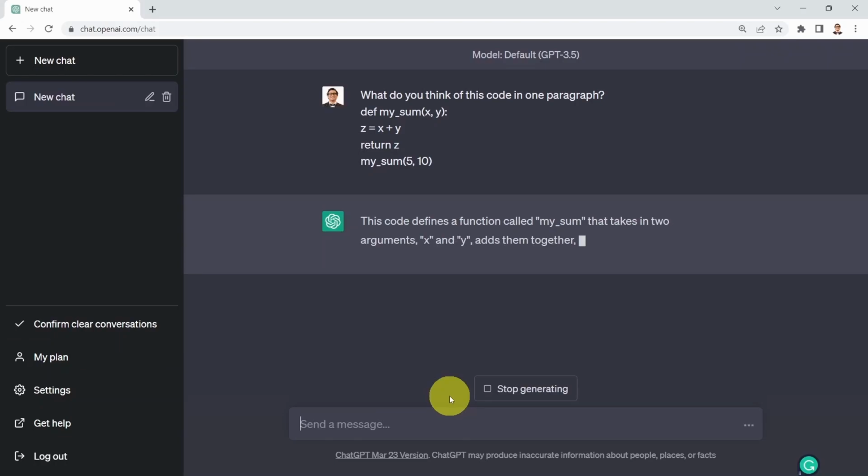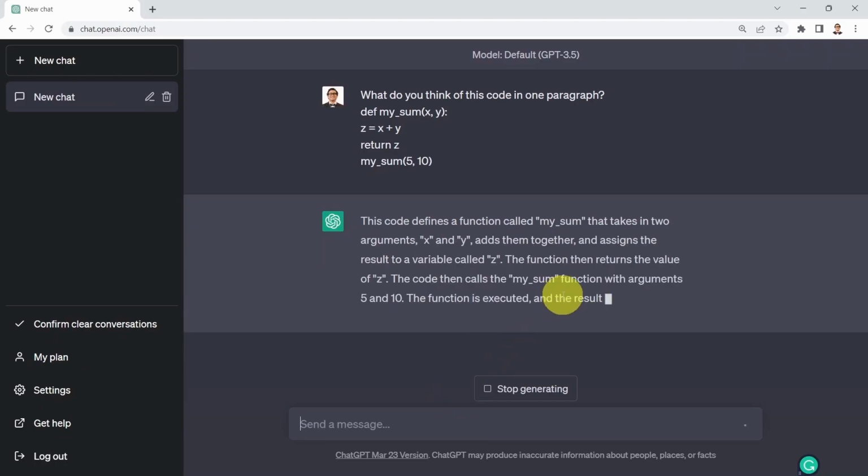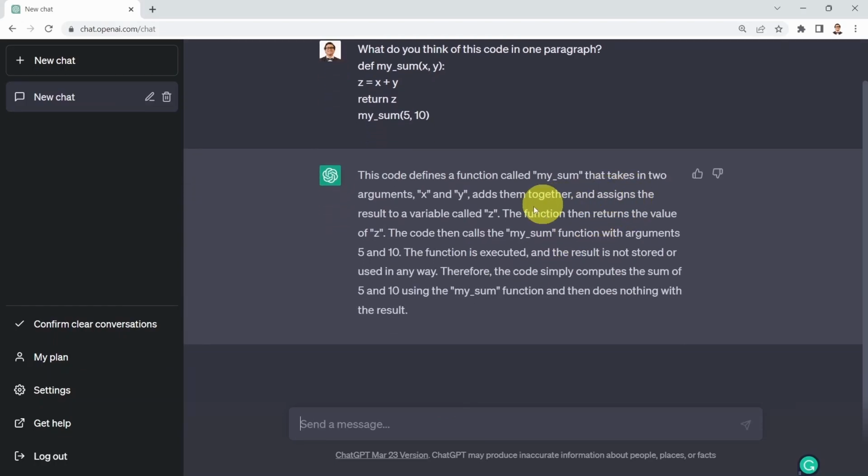Well, it tells me this code defines a function called mySum. This function takes in two arguments, x and y, adds them, and returns z. The code then calls the mySum function with arguments, and the function is executed. Therefore, the code simply computes a sum of 5 and 10 using the mySum function, and then does nothing with the result.